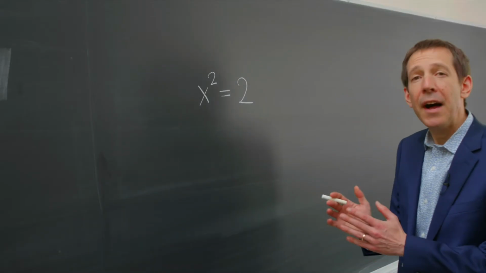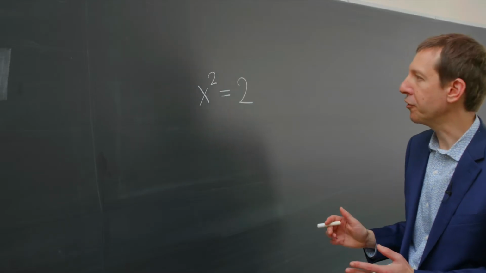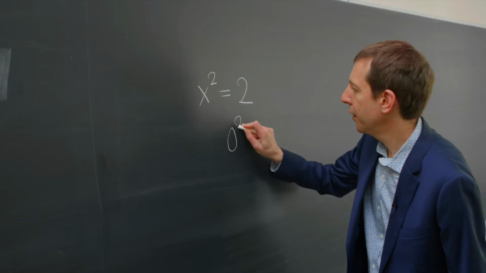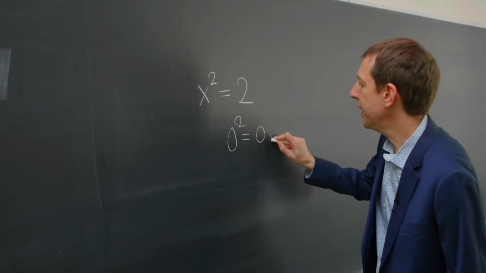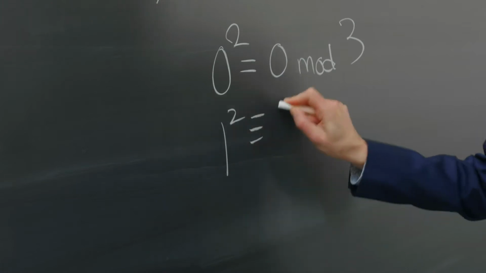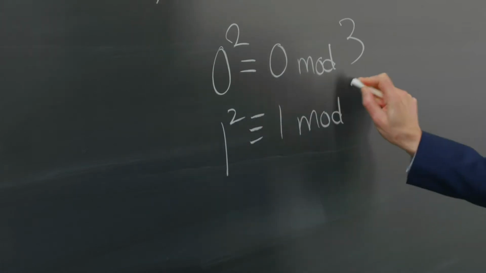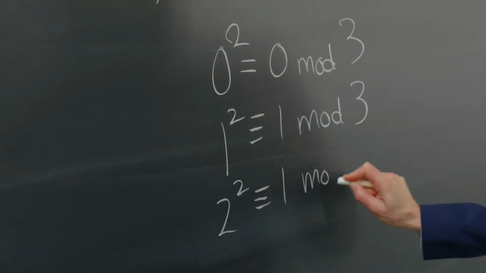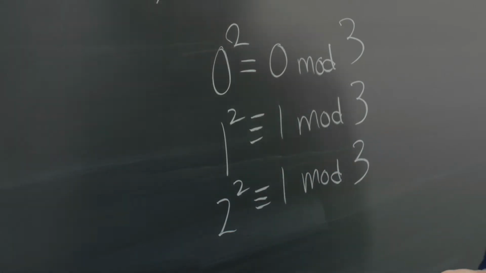Let's return to the equation x squared equals 2. Let's count the number of solutions to this equation modulo the prime p equals 3. 0 squared is equal to 0 mod 3, 1 squared is equal to 1 mod 3, and 2 squared is also equal to 1 mod 3. So there are no solutions.